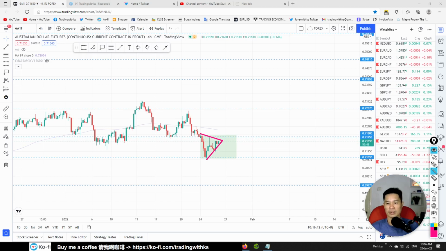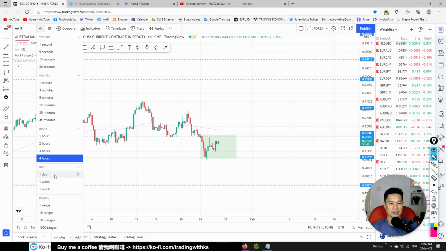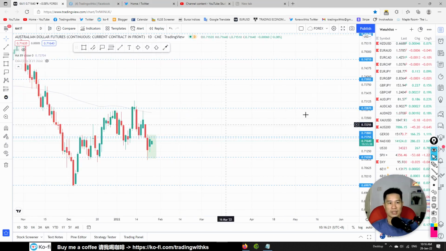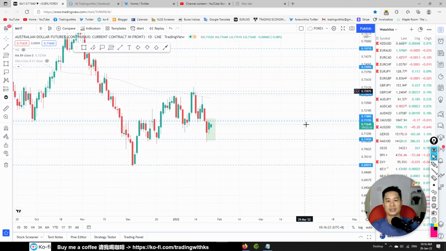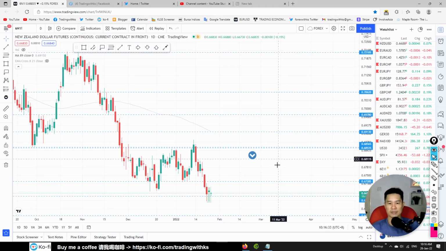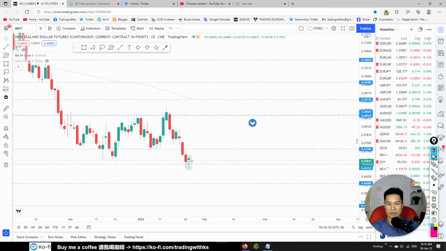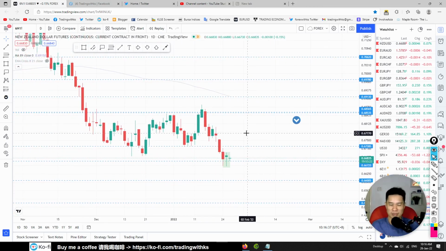Okay, you can see a triangle, right? So wait for it to break out. You can break either way. So AUD is a little bit stronger, but it's not really saying that it's bullish yet. It's still waiting for direction. Most likely, it's waiting for this FOMC, so there is not too much of a big move. As I said, the big move will come the day before FOMC, the day of FOMC, and probably the day